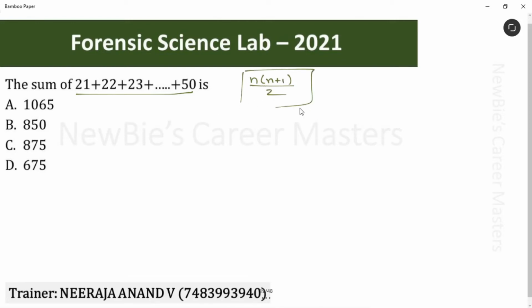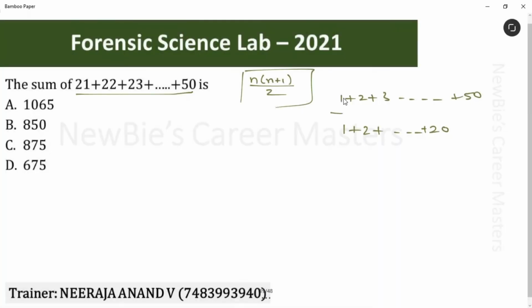This formula is applicable for natural numbers, continuous natural numbers starting with 1, not with 21. Yes, we can use this formula. I'll let you know how. First, take the sum of all the natural numbers till 50. From this, subtract the sum of all the natural numbers till 20. That's it. After removing these numbers, we'll be left with the sum of all the numbers from 21 to 50. That is what we need to answer this question.